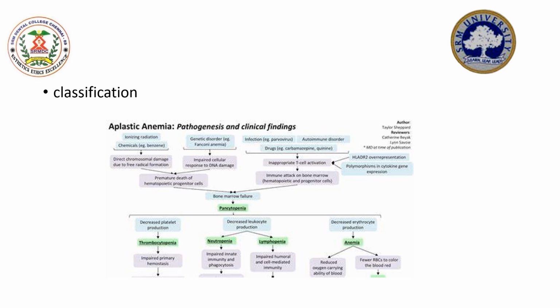Now coming to primary aplastic anemia, this classification is subdivided into Fanconi's anemia, which is of autosomal recessive inheritance, and it is also associated with certain congenital anomalies such as skeletal and renal abnormalities, and also associated with mental retardation.